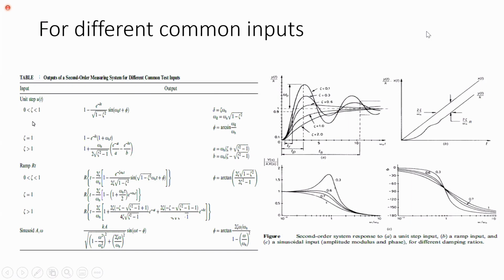Depending on the damping ratio values, we have three different output equations. If sigma lies between 0 and 1, this is the output equation. If sigma is equal to 1, this is the output equation. If sigma is greater than 1, this is the output equation. In the ramp input case also, we have three different cases. If sigma lies between 0 and 1, if sigma is greater than 1, if sigma is equal to 1.